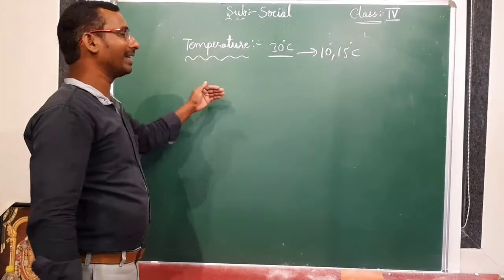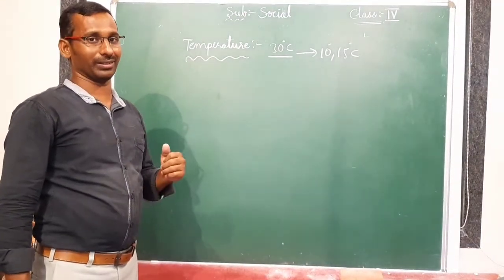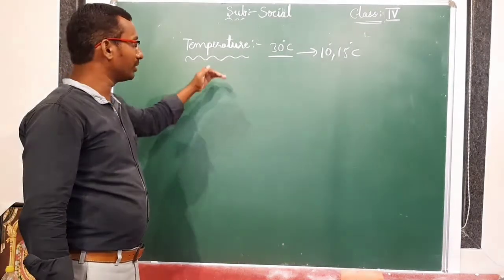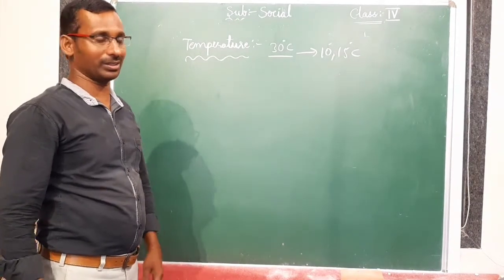Generally, we are seeing daytime. How is the daytime? Some hot is there. Night time is very cool. So these are all showing us temperature. One day temperature. Is it right?